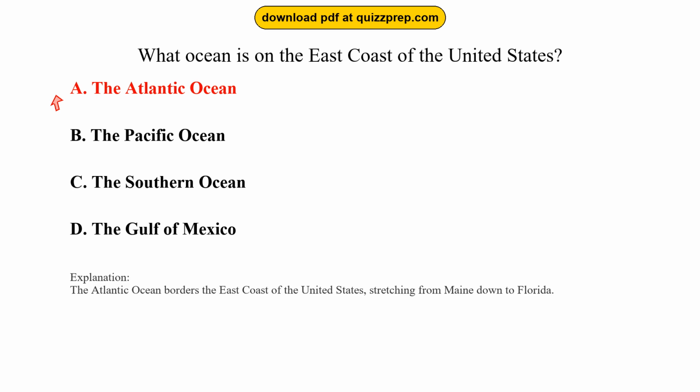The Atlantic Ocean borders the east coast of the United States, stretching from Maine down to Florida.